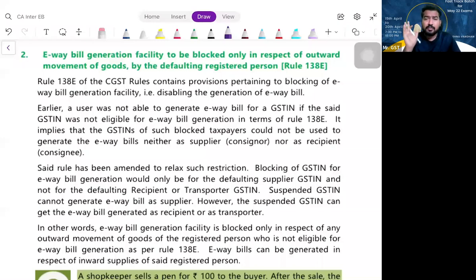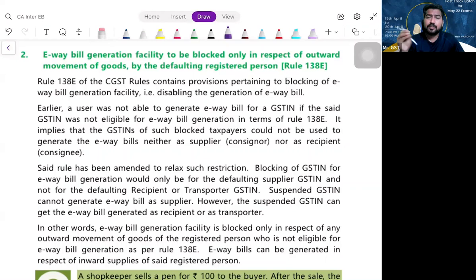When you are transporting the goods, you have to generate an e-way bill. So there is a concept of e-way bill in your chapter. Now the point is, this e-way bill generation is of course mandatory, so you cannot transport the goods without e-way bill. So what the lawmakers did, people are not disciplined enough to file their returns properly or regularly. Clear? So the lawmakers thought, okay, fine, let us streamline these non-filers.